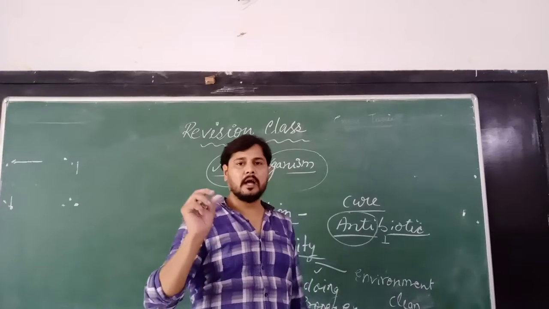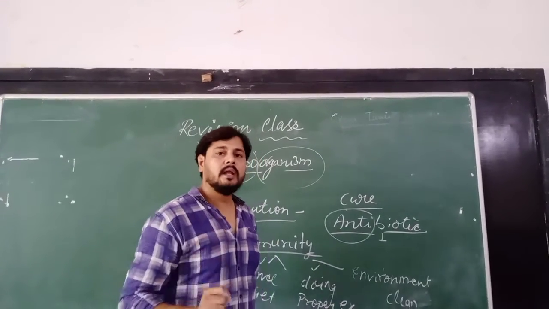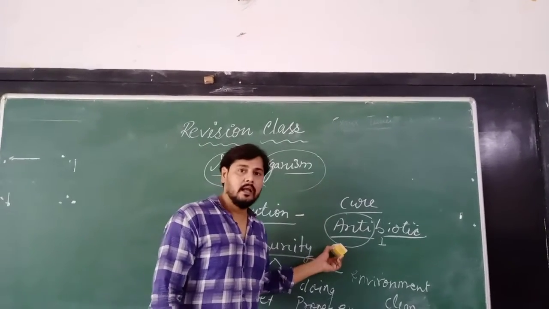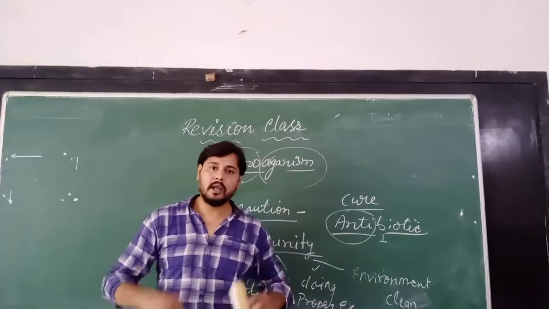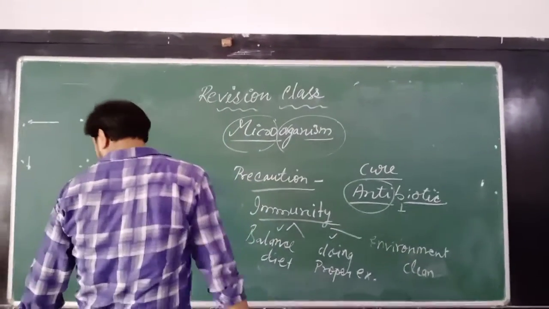Chemical substances: you must have seen the medicine that we take, that can be an antibiotic which can kill the microorganisms. This is what antibiotic we can take when we get ill. If we get sick, what will we do? We will take antibiotics, medicine, to kill the microorganisms. Okay, this is what clear antibiotic.